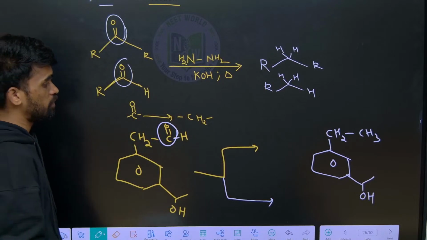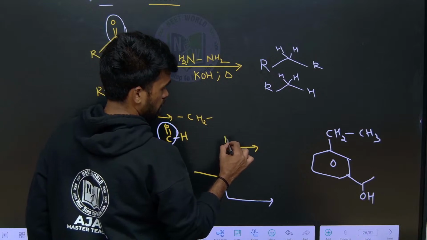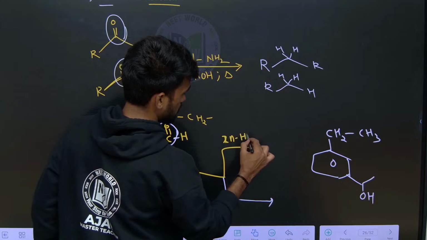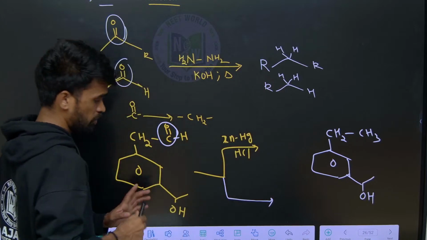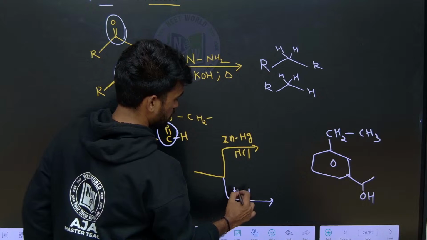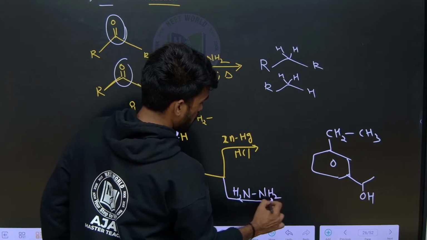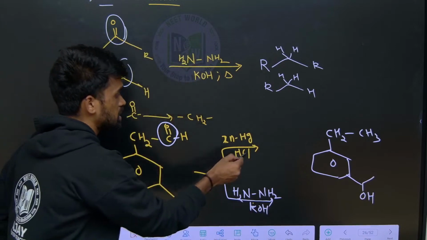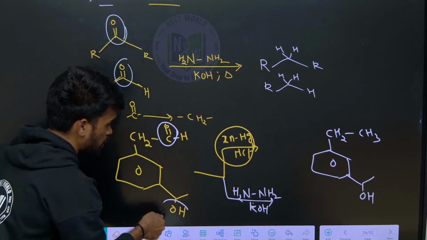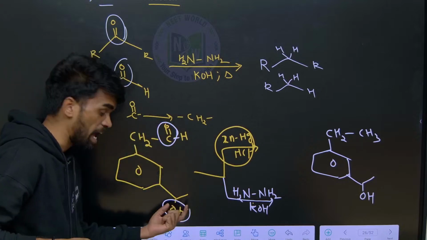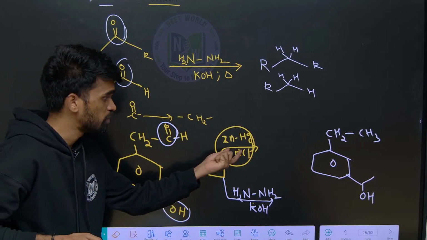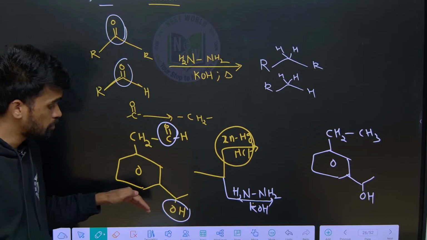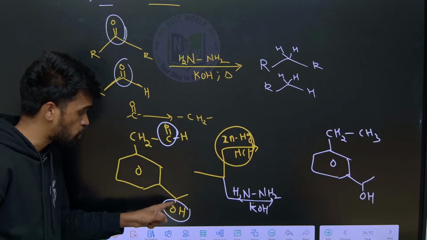Now if I use Clemmensen reduction, what is that? Zinc amalgam in HCl. If I use Wolff-Kishner reduction, we need to take this other reagent. So what happens when we use the above one and the below one? When we use the acidic conditions, this group will get disturbed. This is the acid sensitive group. Therefore if we use this, reaction takes place at this place also, like OH will be removed and Cl will occupy this position.